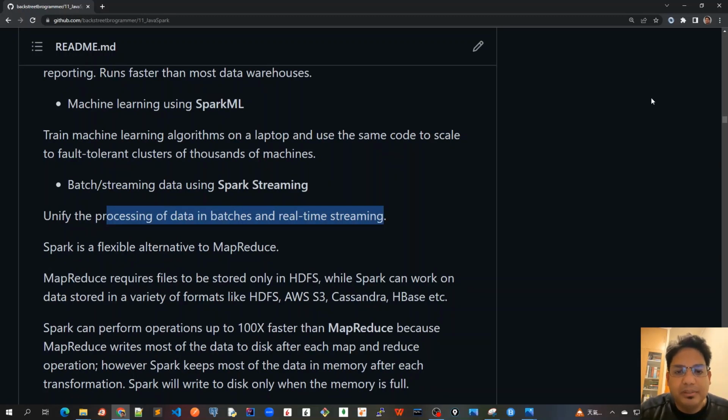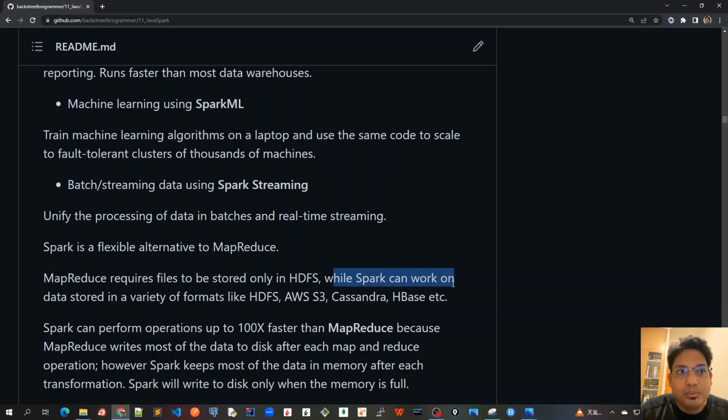Now, why do we need Apache Spark when we already have the whole Hadoop ecosystem with the MapReduce software utility in it? Spark is a flexible alternative to MapReduce. MapReduce requires files to be stored only in HDFS. This is a very important point. It only supports HDFS, the Hadoop Distributed File System.